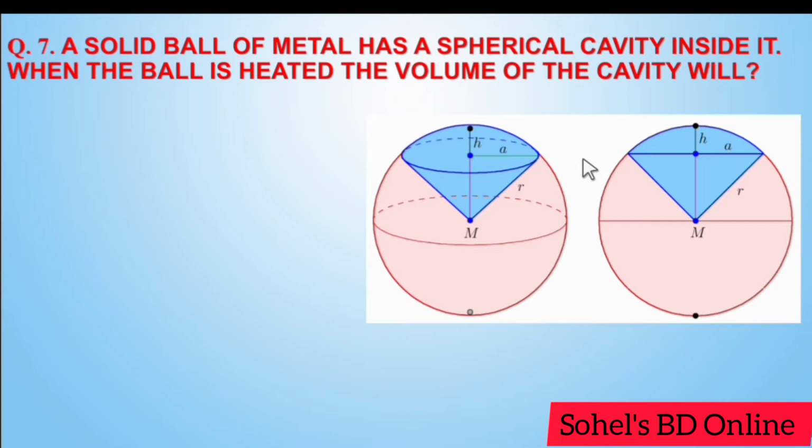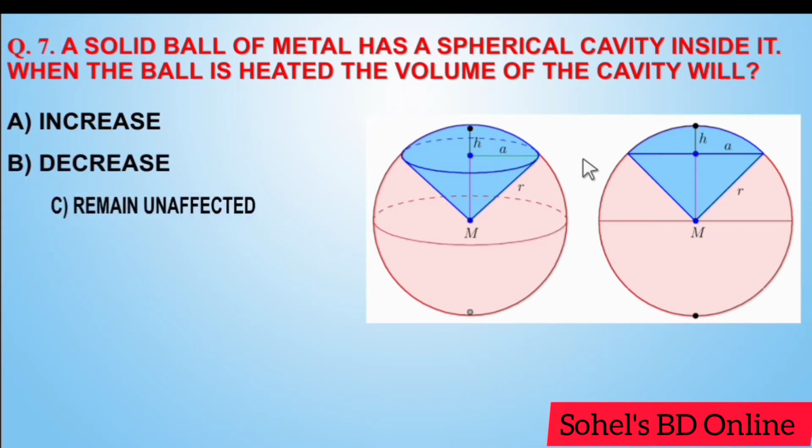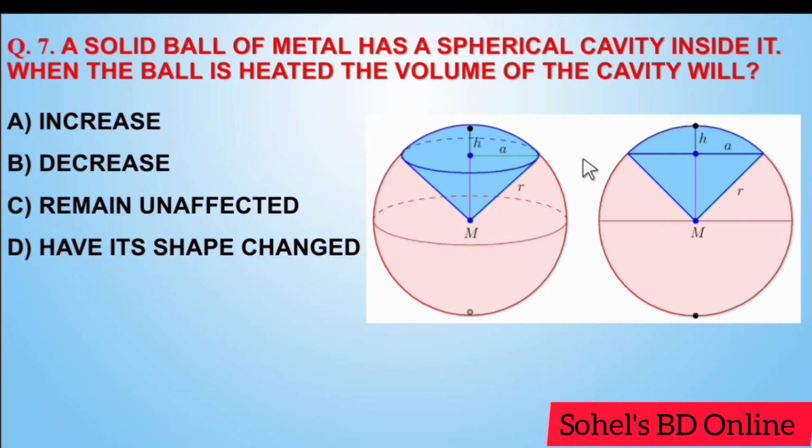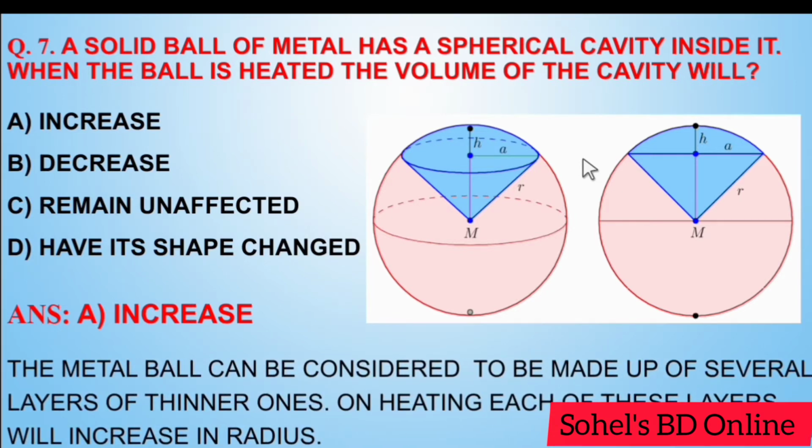Next, a solid ball of metal has a spherical cavity inside it. When the ball is heated, the volume of the cavity will increase, decrease, remain unaffected, have its shape changed. Answer A. Increase. The metal ball can be considered to be made up of several layers of thinner ones. On heating, each of these layers will increase in radius.